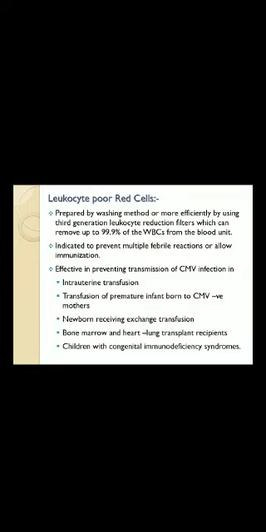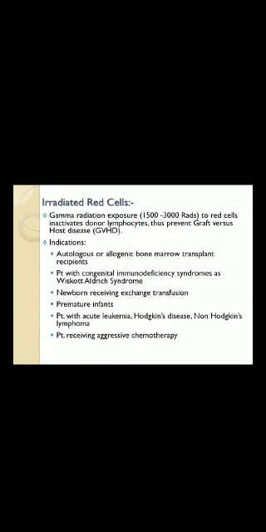So what are leukocyte poor red cells? They are prepared by washing method or more efficiently by using third generation leukocyte reduction filters which can remove 99.9% of WBCs from the blood units. It is indicated to prevent febrile reactions or HLA alloimmunization, and effective in preventing transmission of cytomegalovirus infection in intrauterine transfusion, premature infants born to CMV negative mothers, newborns receiving exchange transfusion, bone marrow and heart lung transplant recipients, children with congenital immunodeficiency syndromes.